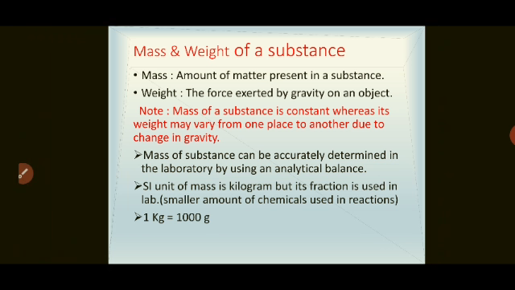What is SI unit? We have already learned SI unit of mass is kilogram. But can we use the same thing in laboratory? No, we cannot take that much quantity for the experiment, and we are taking very small quantity, that is either in gram or milligram. That is, smaller fractions are used in laboratory to do any reactions, right?